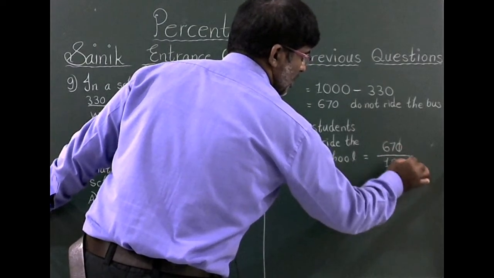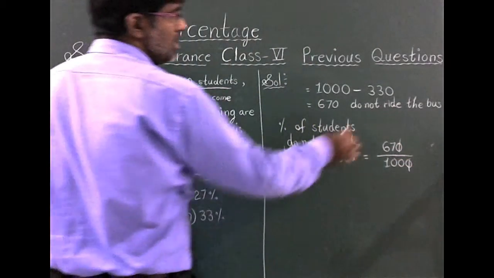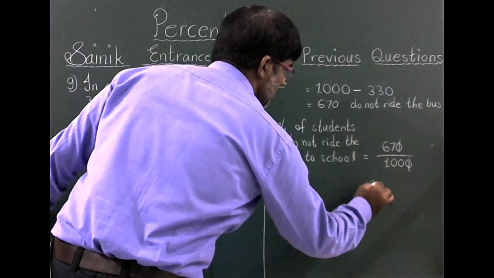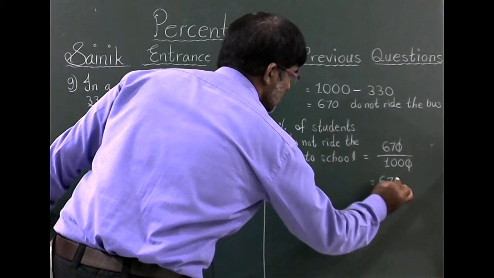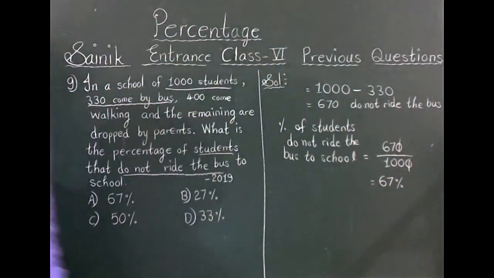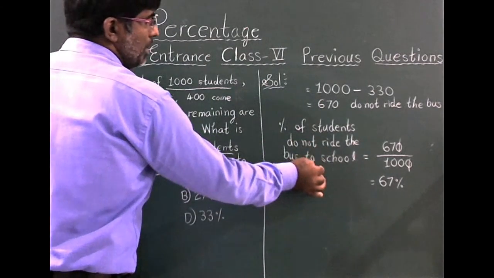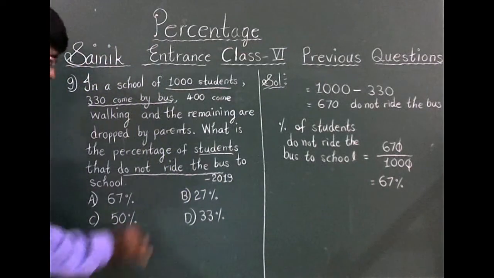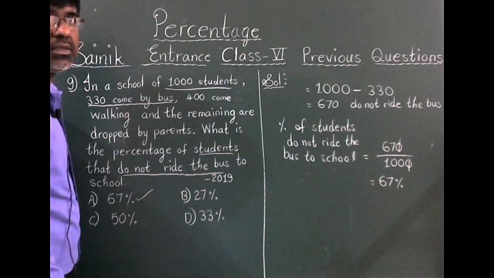Numerator 10, denominator 10 get cancelled. 67 by 100 is equal to 67 percent. 67% of students do not ride the bus to school. So option A is the correct answer.